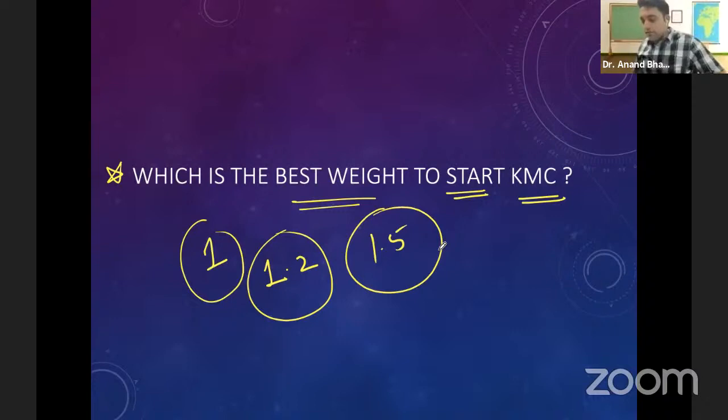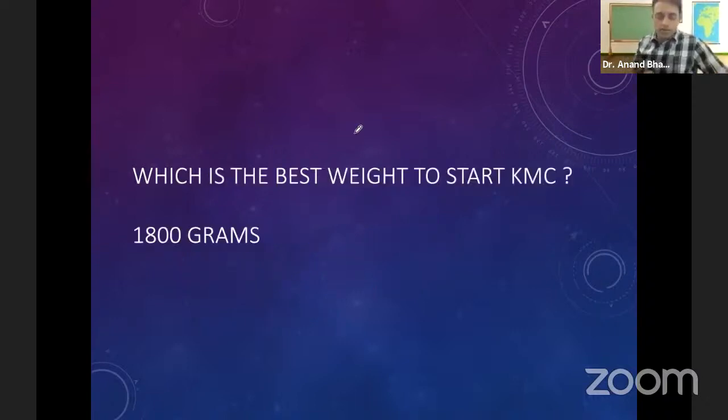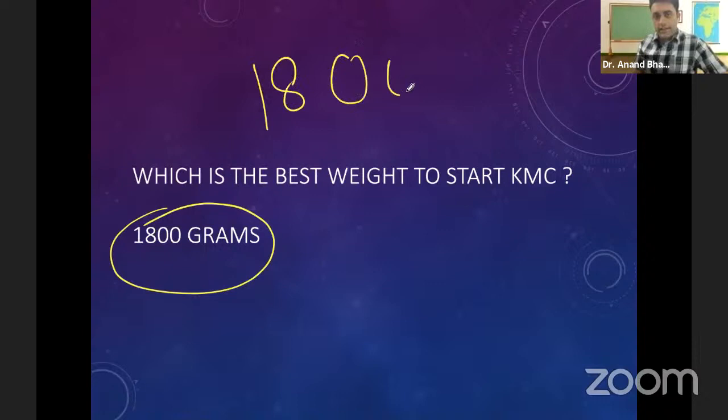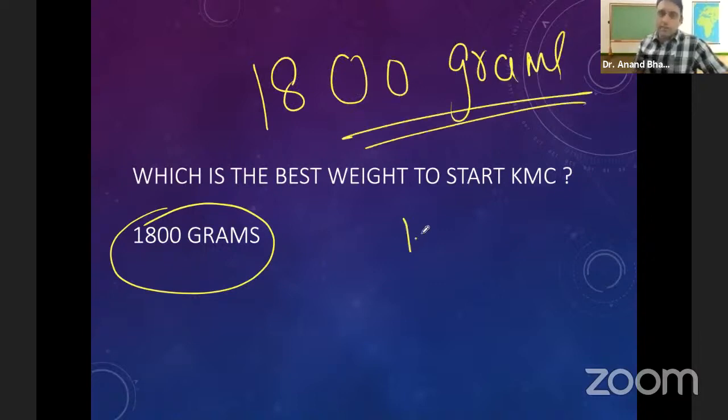Wait, the answer for this question will be, please remember this chart I'll show. So remember, the best answer for this question is 1800 grams. The best answer for this question is 1800 grams. Please remember. A baby who is 1.8 kg is the best weight, the ideal weight to start kangaroo mother care.